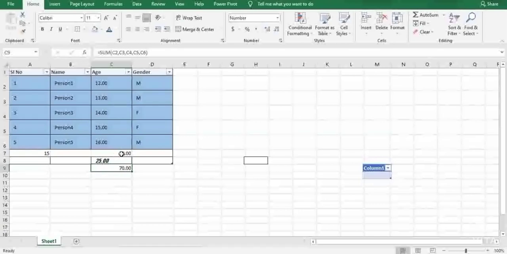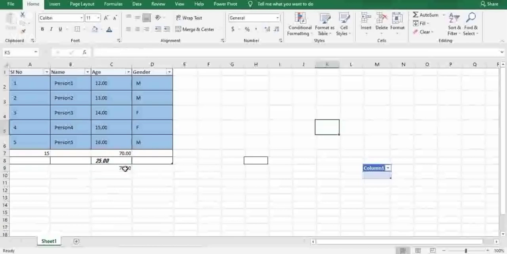When I click on 70 here, you can see it's showing sum C2 to C6. When I click here, it is showing sum C2, C3, C4, C5, C6. And when I click here, you can see 12 plus 3. What I'm trying to say, friends, is that there are multiple ways you can add or subtract the data. That depends completely on you. If you want to do it with the mouse, you can do it from here. If you want to do it manually by typing, you can use this method.